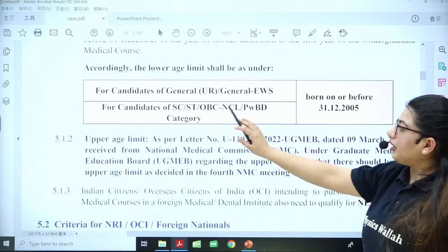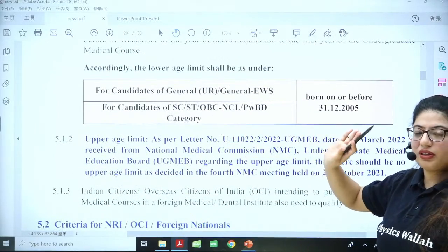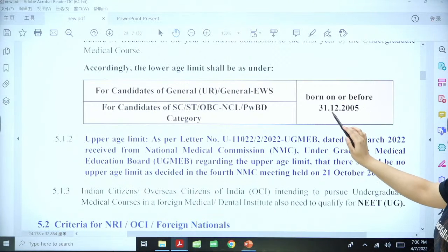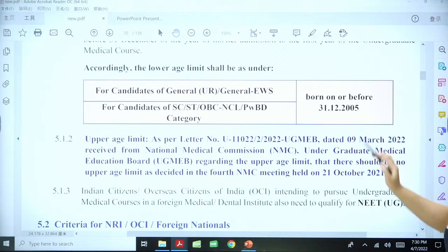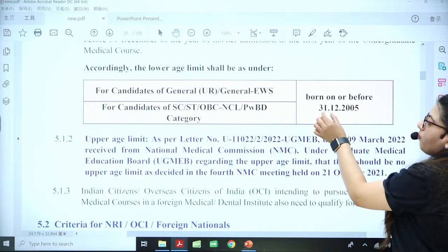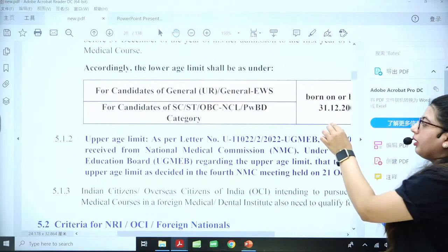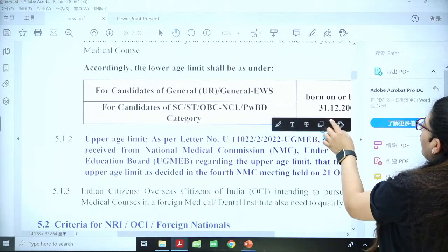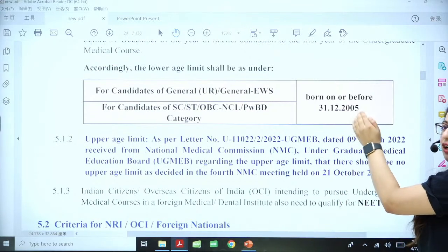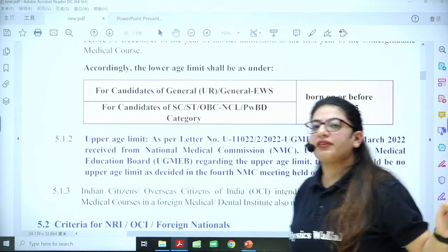Now, what is the age for the candidates? Born on or before 31/12/2005. I'm taking this date because a lot of students get confused. If I am born on 31/12/2005, or before that, I can easily give the exam.